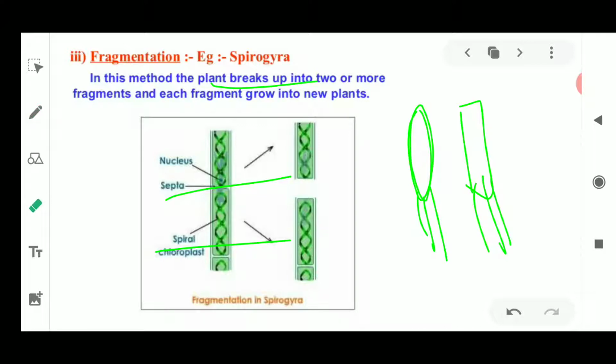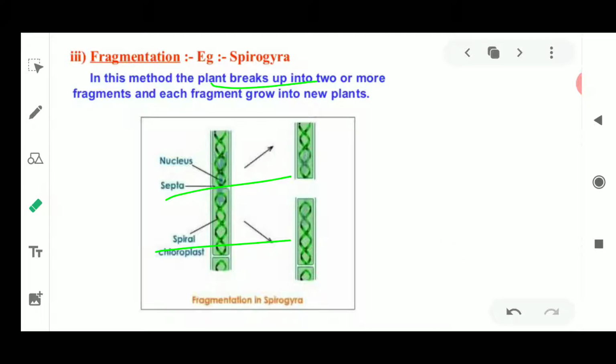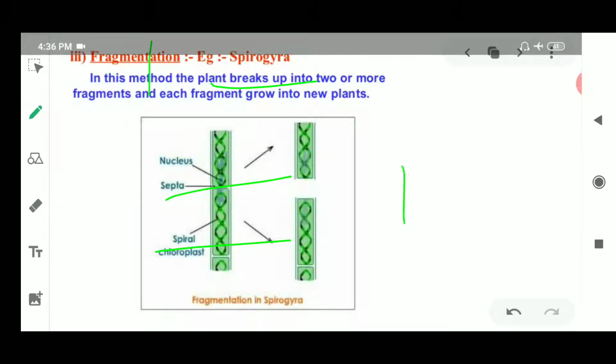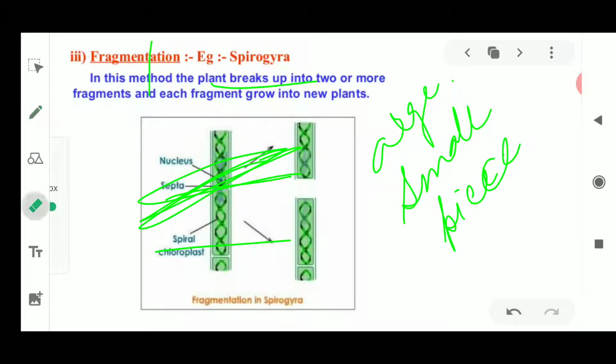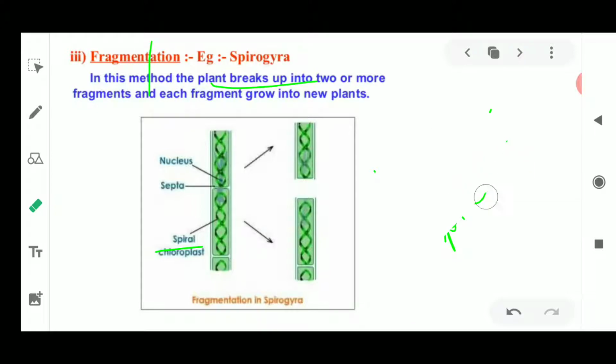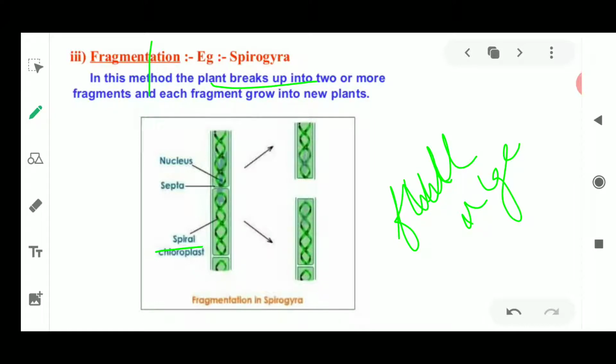Fragmentation again is a long word and it is made up of two words. Fragment means a small piece, and this small piece is of algae, which is going to be broken down because of some reason. After breaking down, two parts are formed. Once two parts are formed, each part is going to develop and form a full new alga.